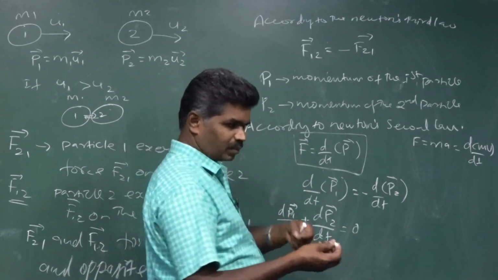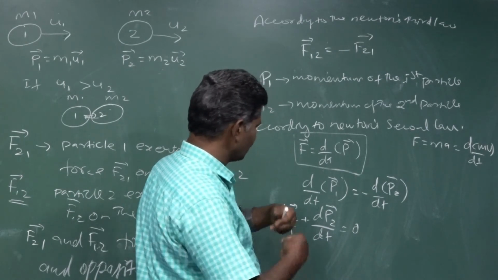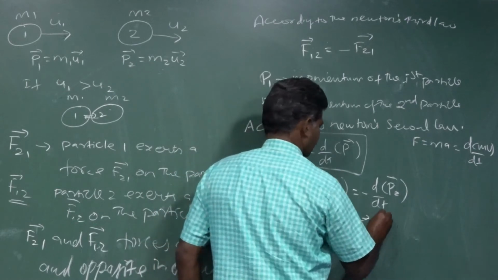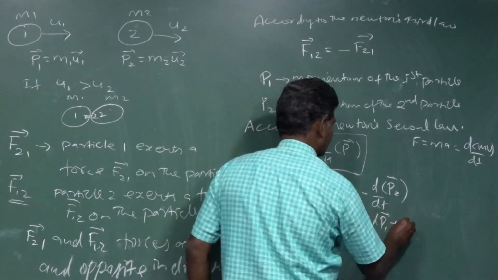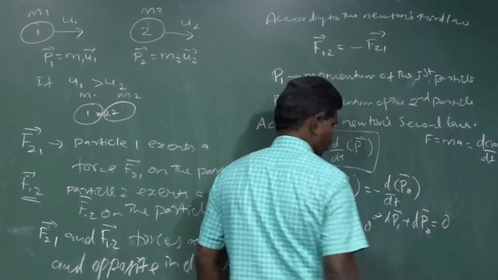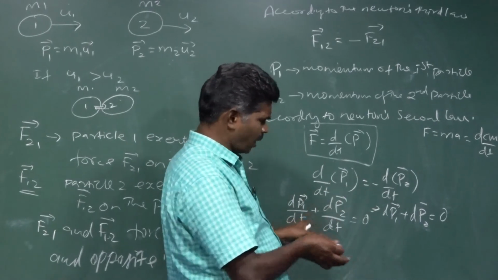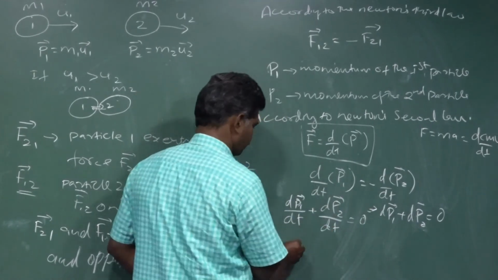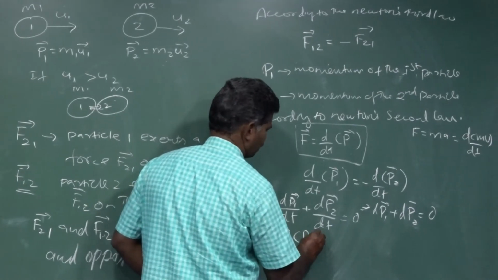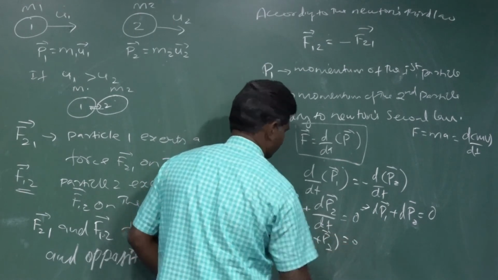Then, according to our mathematical principle, the denominator dt is taken out from dp1 vector plus dp2 vector equal to 0. In the differentiation, d is common. That's why we take d of p1 vector plus p2 vector equal to 0.